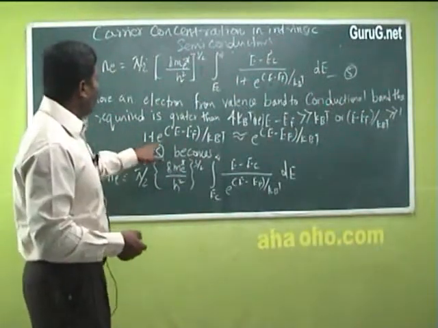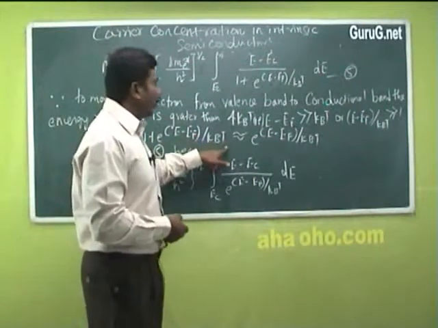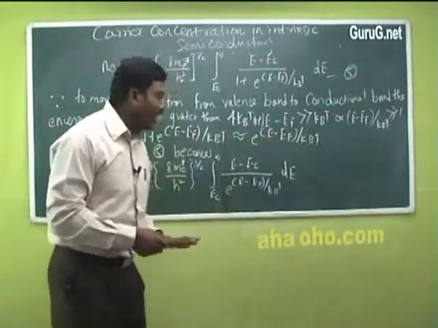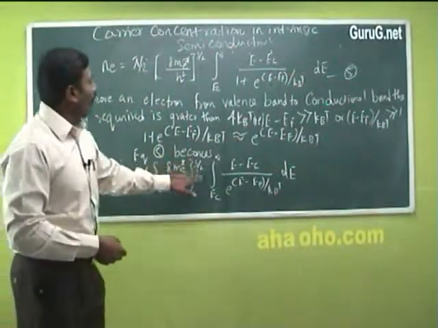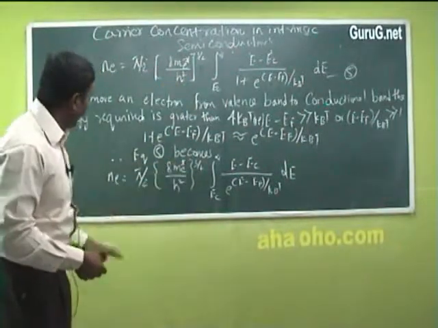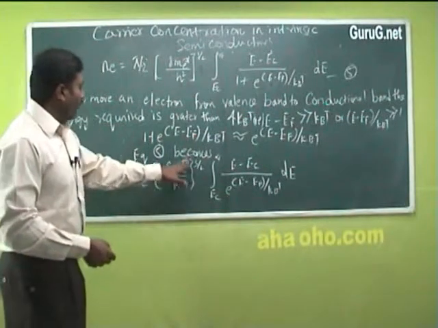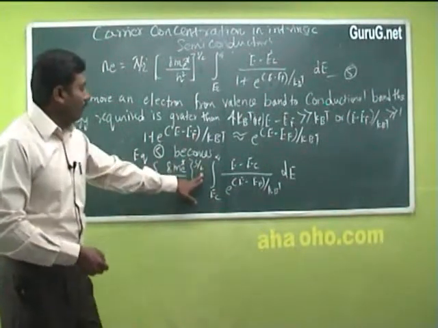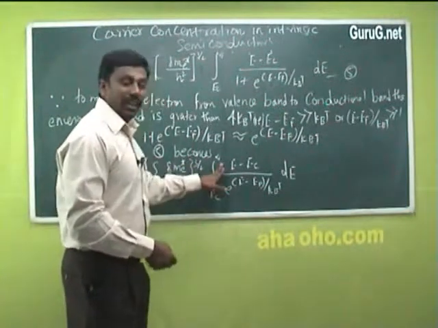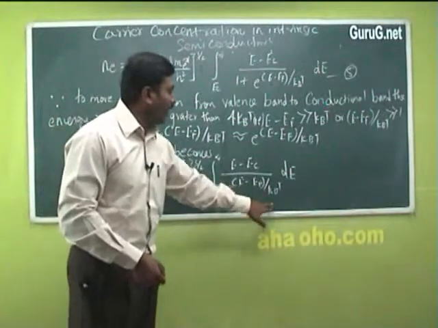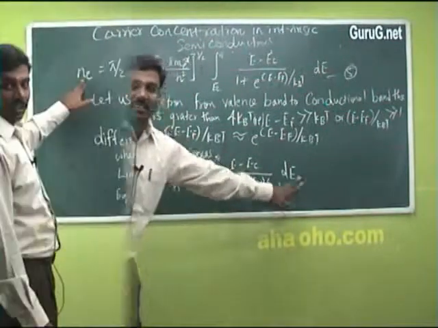Therefore, 1 plus e power (E minus EF) divided by kBT is approximately equal to e power (E minus EF) divided by kBT. So equation 5 can be written as n(E) equal to π by 2 into (8 m_e* divided by h squared) whole power 3 by 2 integral Ec to infinity (E minus Ec) divided by e power (E minus EF) divided by kBT into dE.